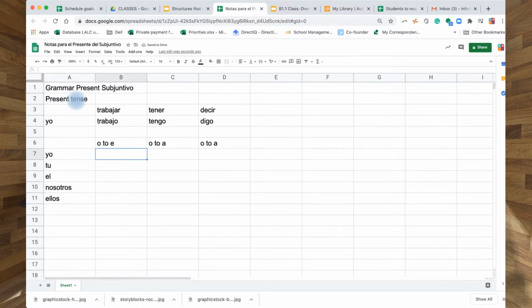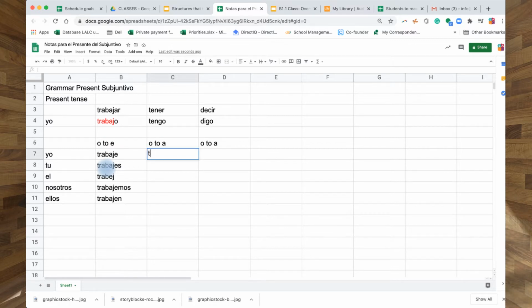Entonces, por ejemplo, trabajar, right? Yo trabaje, that's what it means. You take the root, okay? You take the root from the first person, and then you change it to an E. Trabaje, trabajes, trabaje, trabajemos, y trabajen. Don't worry, I will add these materials in the link below.